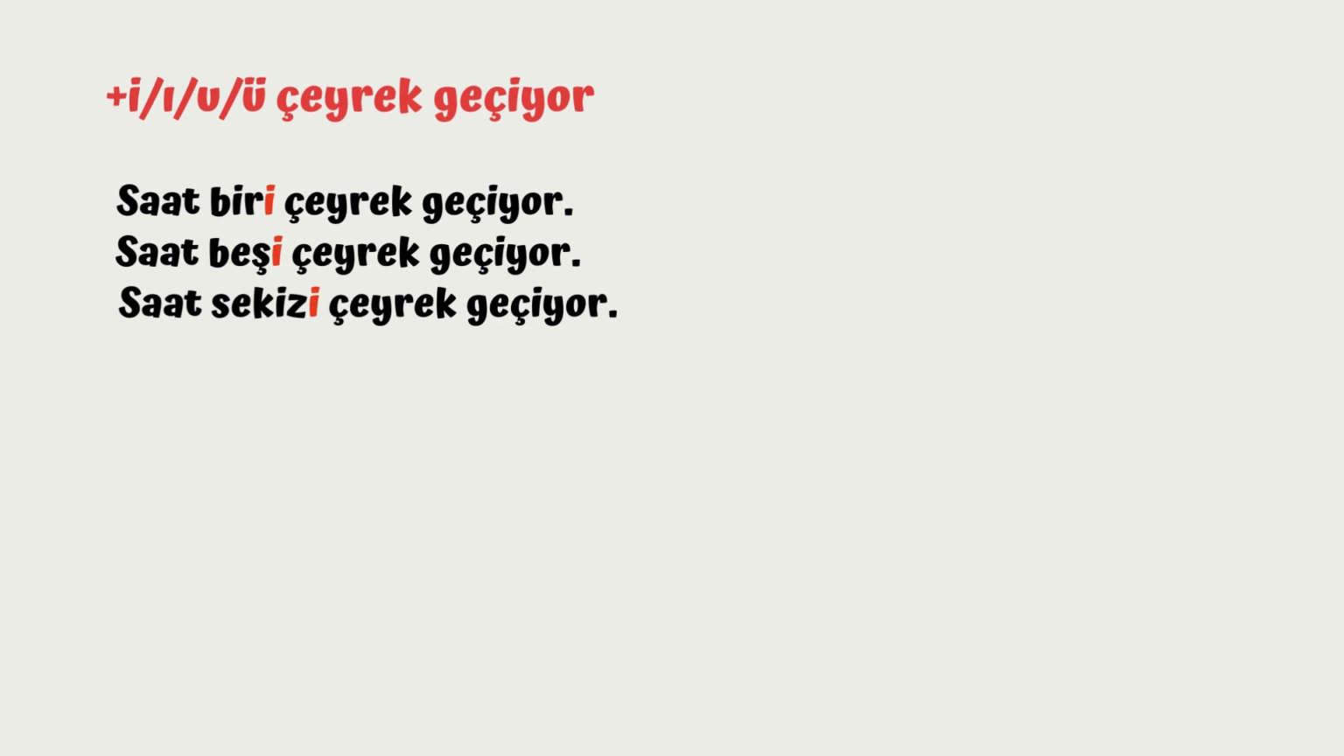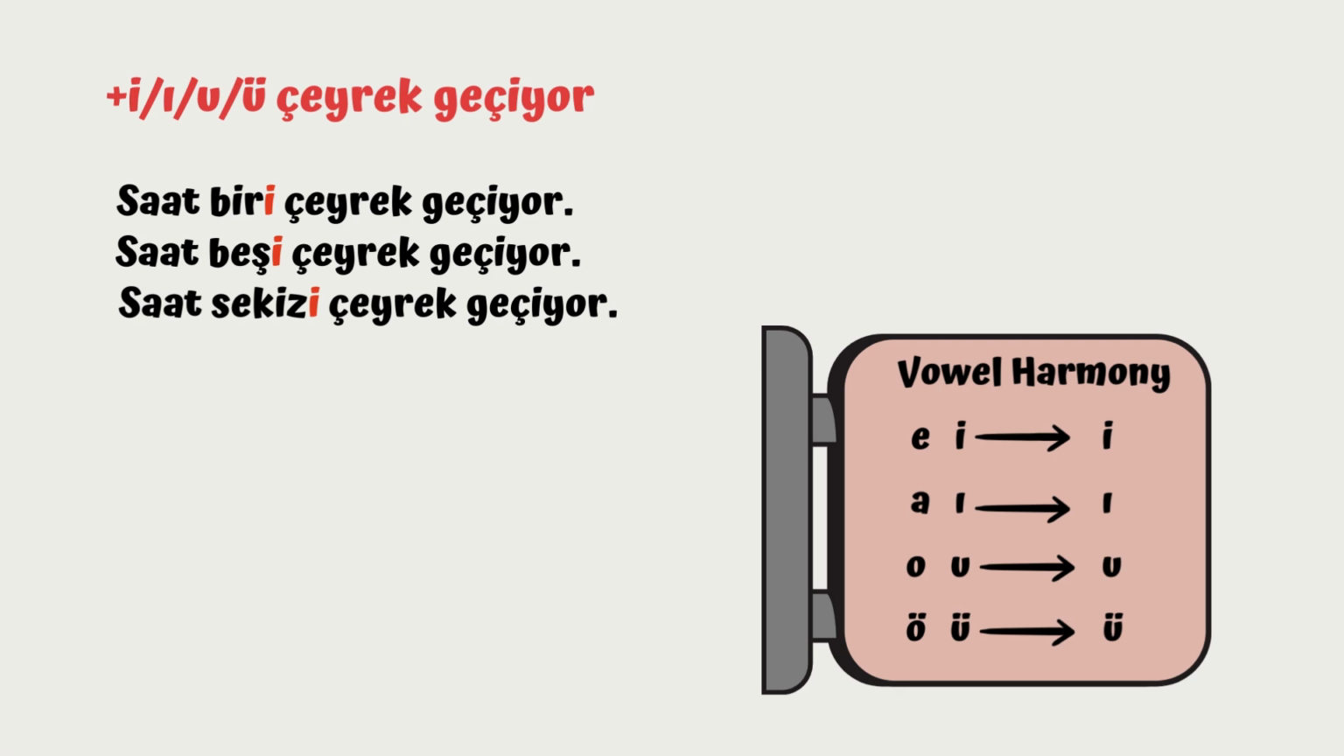And let's take a look at these examples. Saat 1'i çeyrek geçiyor. Saat 5'i çeyrek geçiyor. Saat 8'i çeyrek geçiyor. As you see, the final vowel is either e or i. So I'm going to choose i. Look at the table. And we also need a buffer sound in some cases.